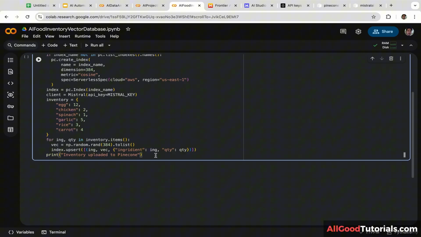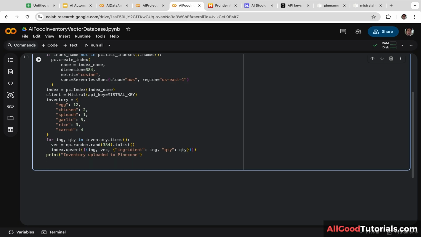Next, we are going to create a function that will generate a recipe using user requests and available ingredients. I'm going to name the function generate recipe. You can name it whatever you want, it's totally up to you, and this function has one parameter, and that's requests.